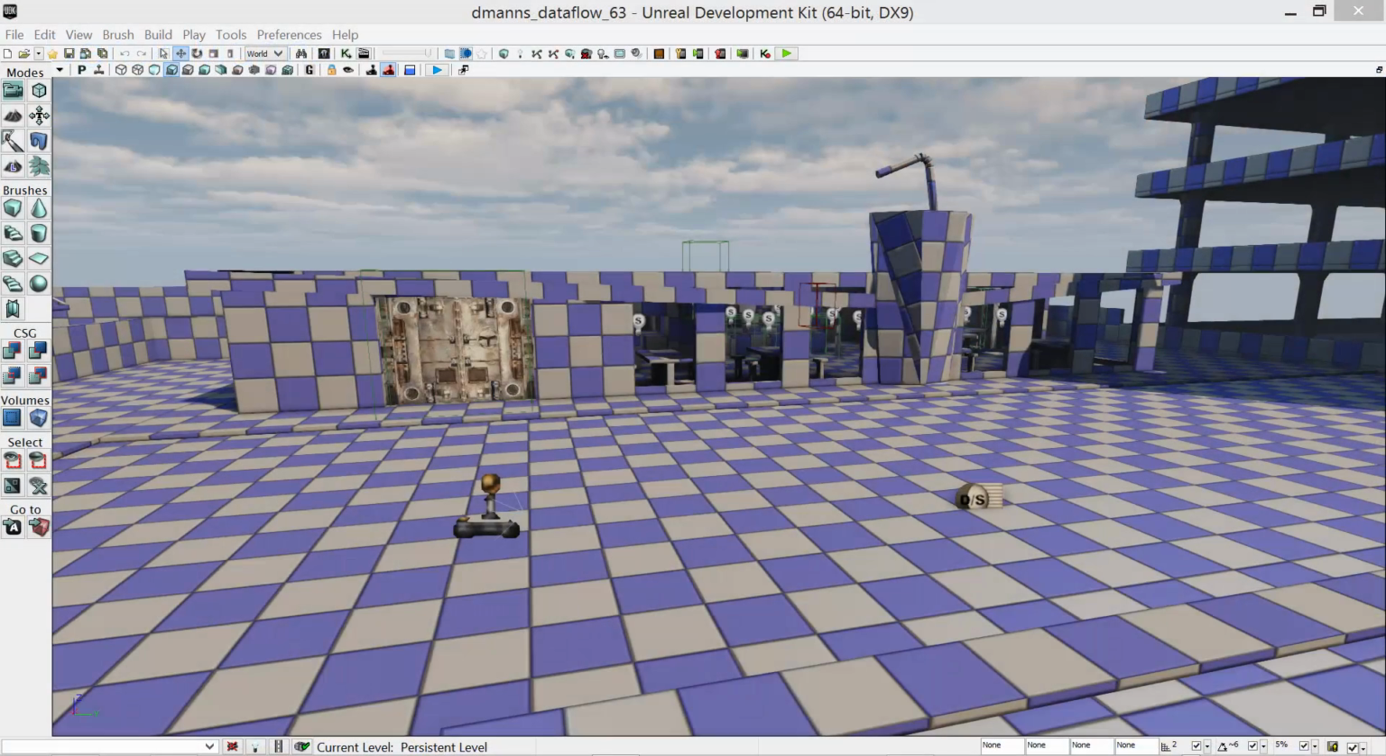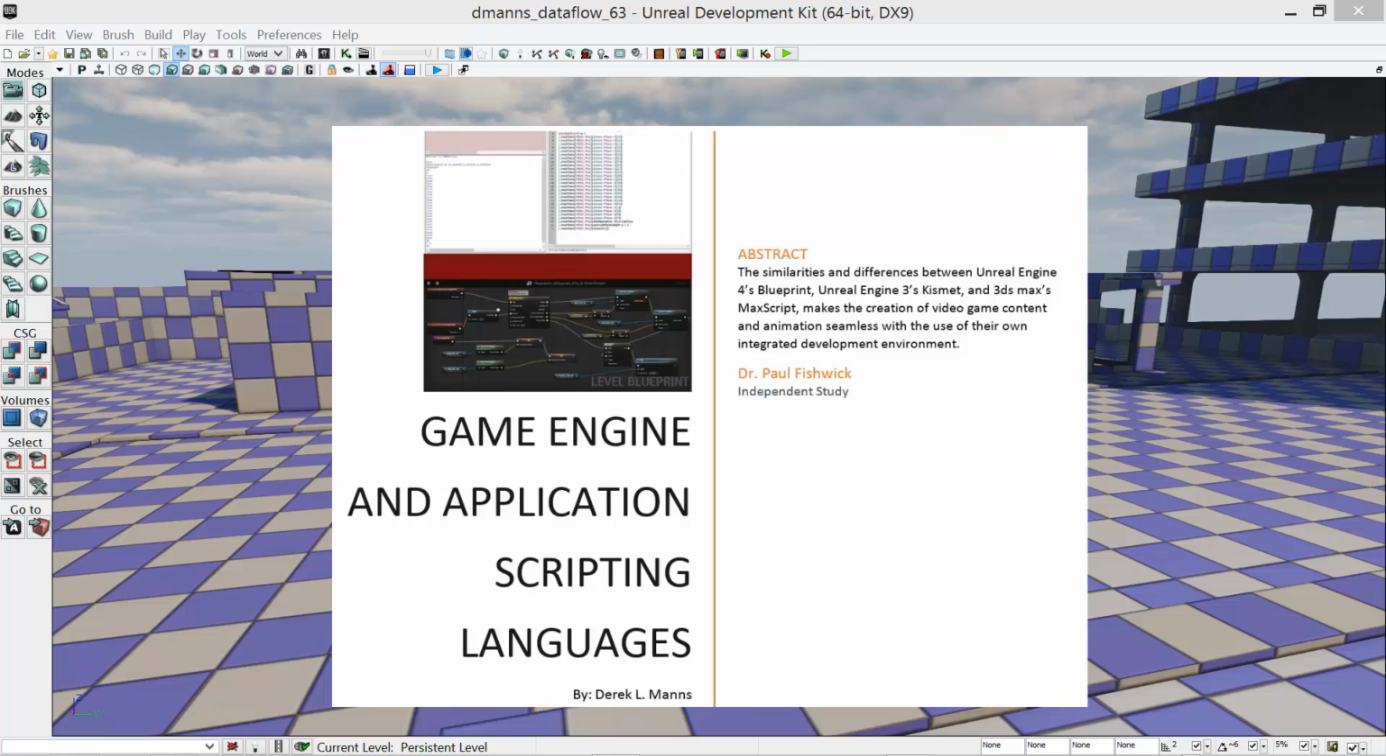Hello, and welcome to Game Engine and Application Scripting Languages. The similarities and differences between Unreal Engine 4's Blueprint, Unreal Engine 3's Kismet, and 3ds Max's MaxScript make the creation of video game content and animation seamless with the use of their own integrated development environment. The engine or 3D graphics software on which these scripting languages are built upon has some similarities and some differences.